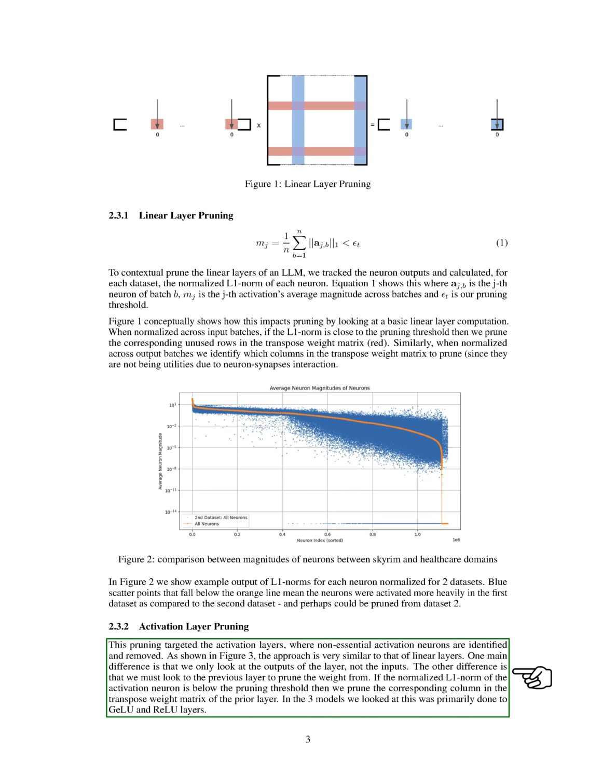If the normalized L1 norm of the activation neuron is below the pruning threshold, then we prune the corresponding column in the transpose weight matrix of the prior layer. In the three models we looked at, this was primarily done to GELU and ReLU layers.